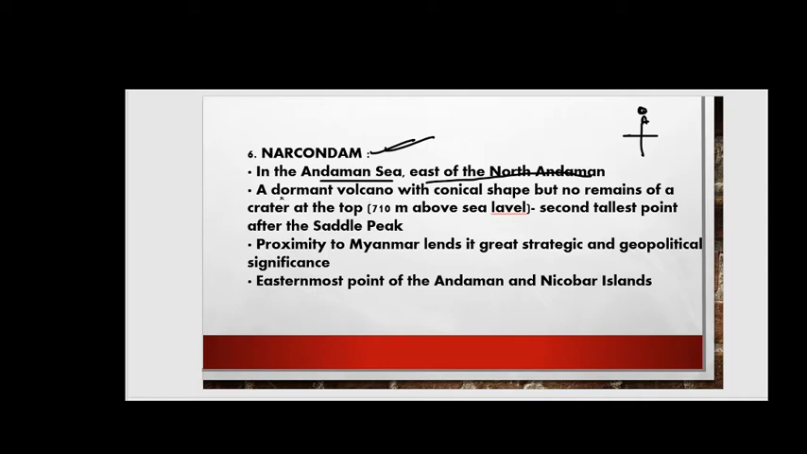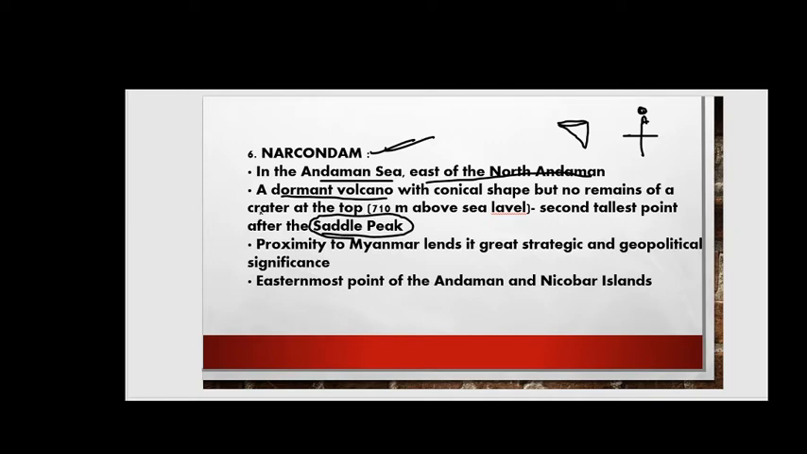Next, it is a dormant volcano. What is meant by dormant volcano? That is not active, right, friends? Very rare, and with a conical shape. Conical shape means you will get such a shape, friends. This is a conical shape, but with no remains of the crater at the top, 710 meters above sea level. It is the second tallest after the Saddle Peak. So you should remember the Saddle Peak is the tallest, and the second one is Narcondam Island.